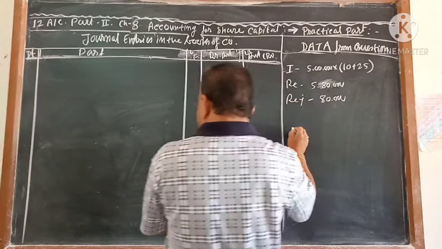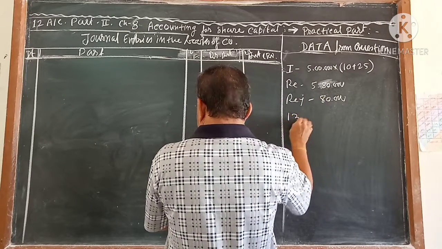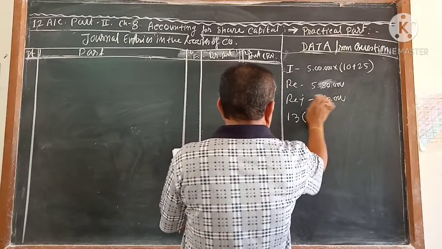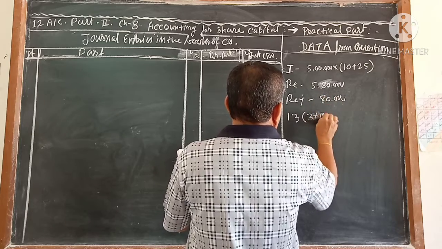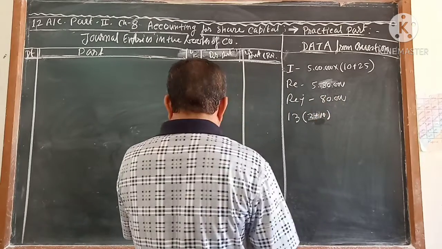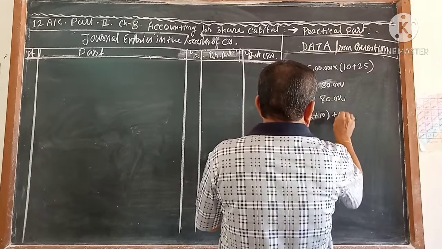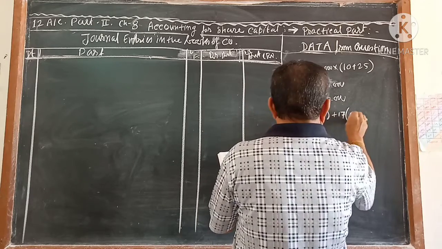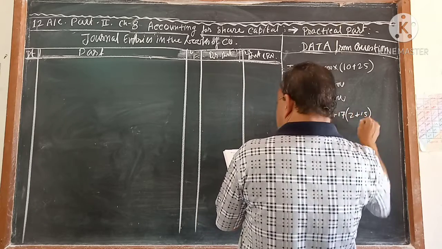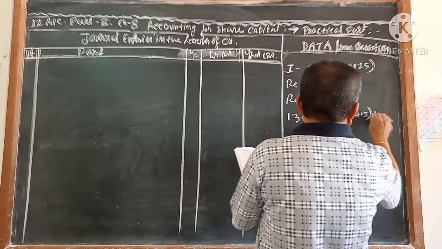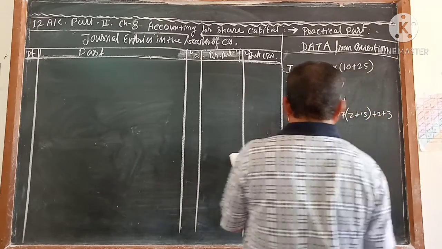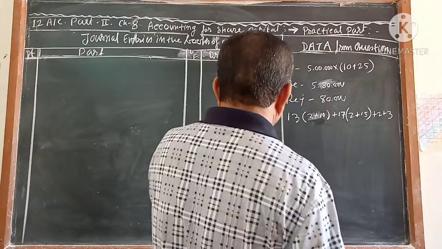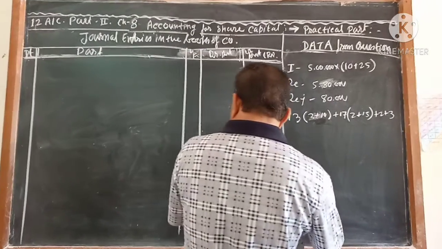The allotment was made: 13, that is 3 plus 10. Always write the face value first. Then plus 17, that is 2 plus 15, and then plus 2 and plus 3. So 13, 17, 2, 3.